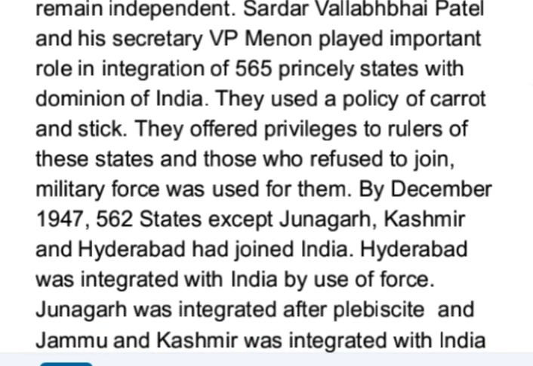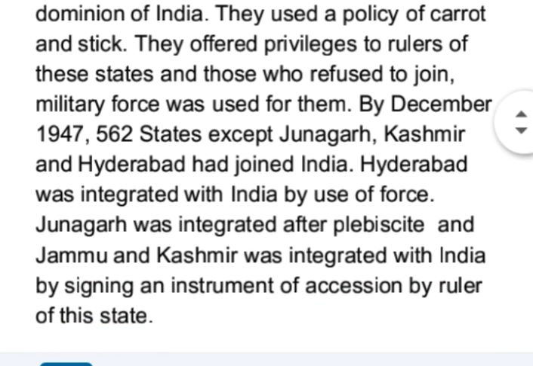By December 1947, 562 states except Junagadh, Kashmir, and Hyderabad had joined India. Hyderabad was integrated with India by use of force. Junagadh was integrated after a plebiscite, and Jammu and Kashmir was integrated with India by signing an instrument of accession by the ruler of the state.